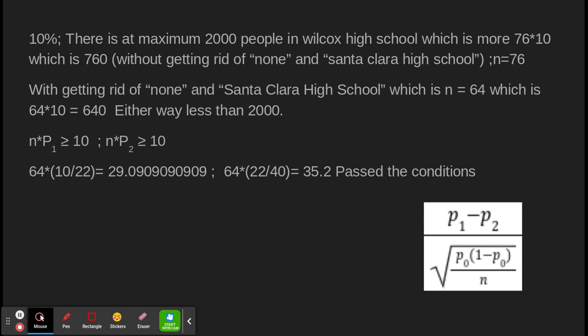And n multiplied by P1 must be greater than 10, and n multiplied by P2 must be greater than 10. It's guaranteed at this point because 10 multiplied by 22 is 0.45, which means at least 50% of 64. A little less, but you get the point. It would be way more than 10. And the same can be said for 64 multiplied by 22 divided by 40.